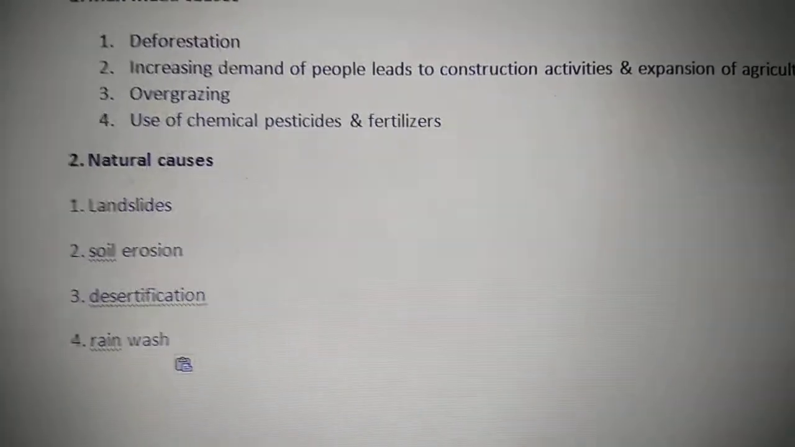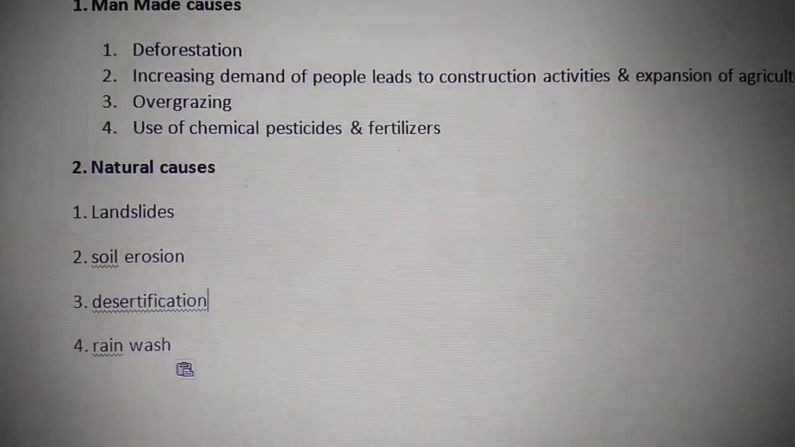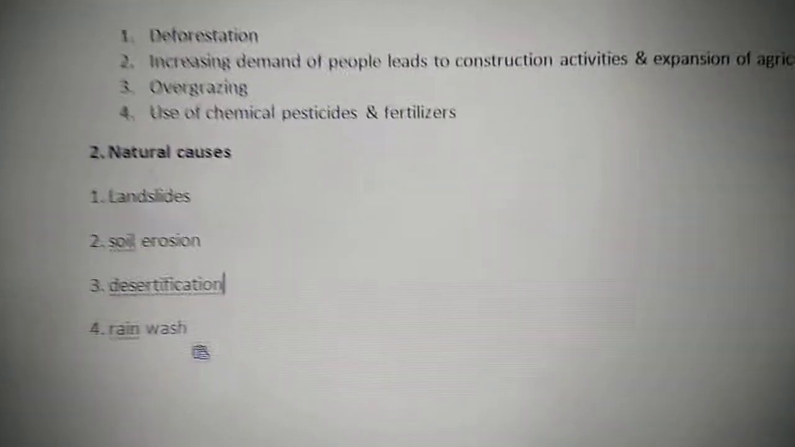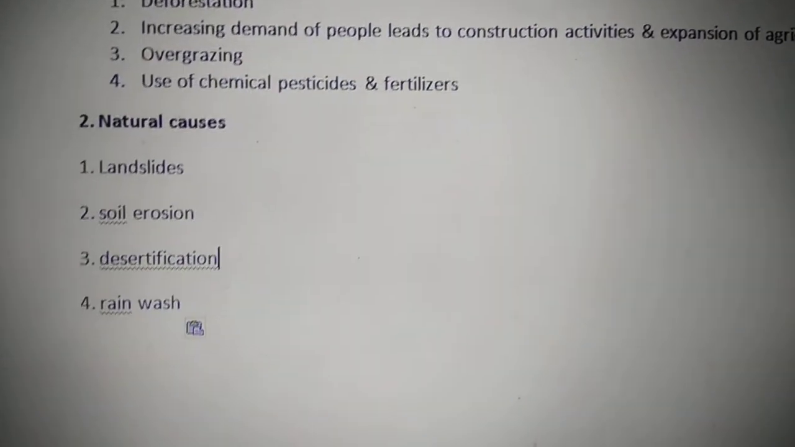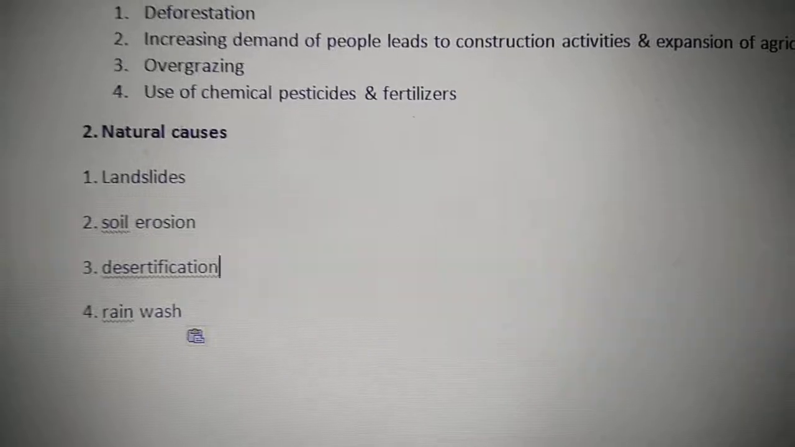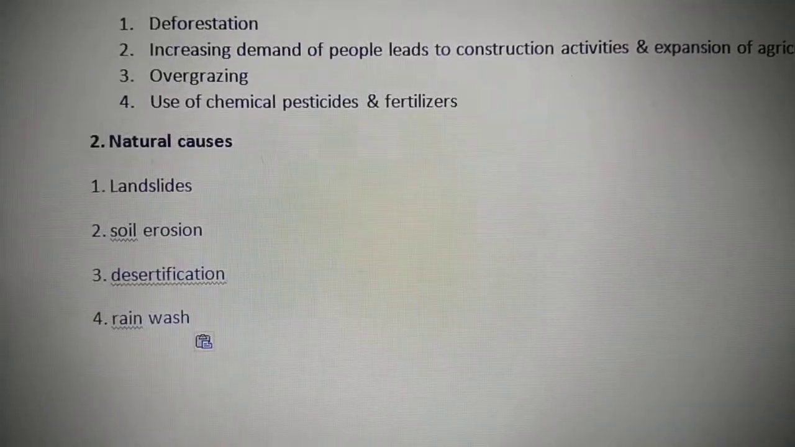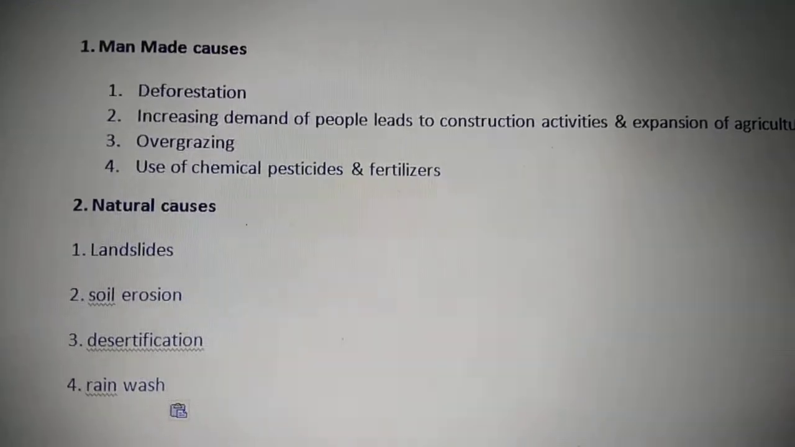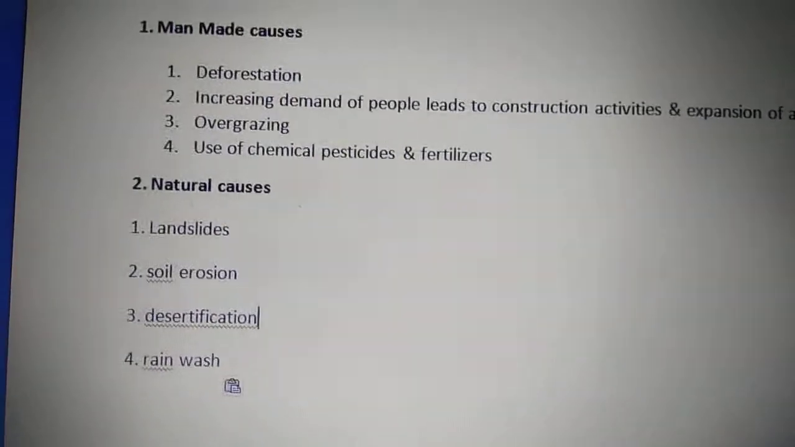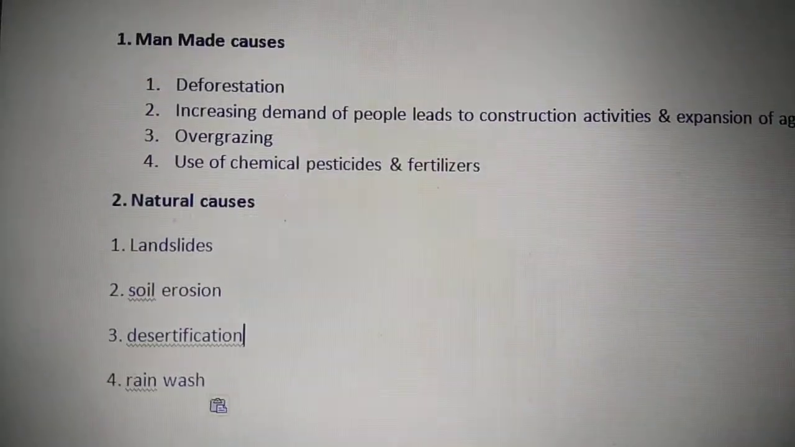Now, what are the natural causes? They are landslides, which means the land just slides down from the slope. Soil erosion, all of you know. Desertification means when trees are cut, then nothing grows. And rain wash, which means it washes away the top layer of the soil. So there are two types of land degradation: man-made causes and natural causes.